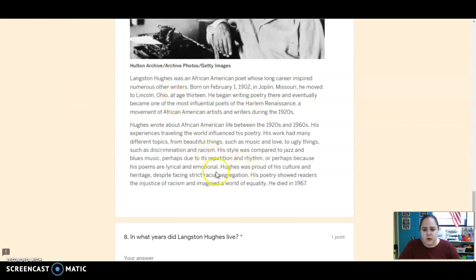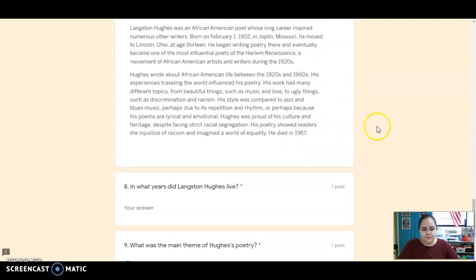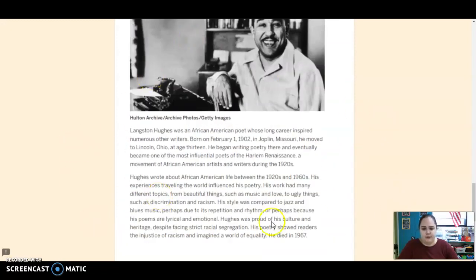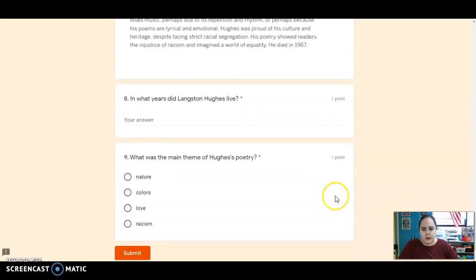Hughes was proud of his culture and heritage, despite facing strict racial segregation. His poetry showed readers the injustice of racism and imagined a world of equality. He died in 1967.